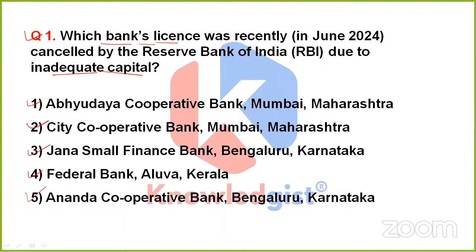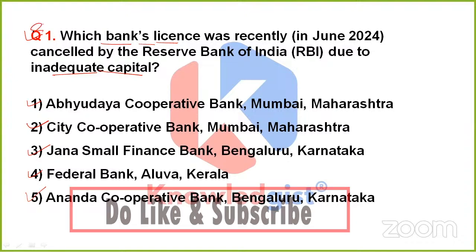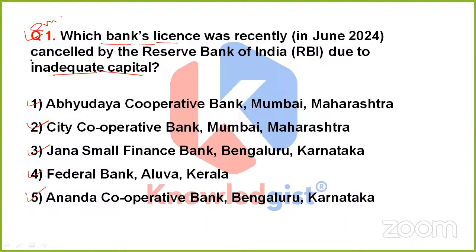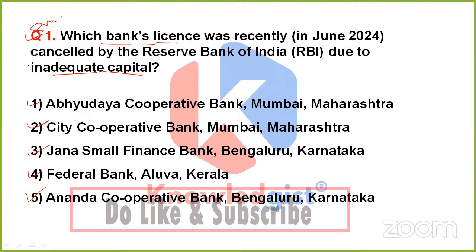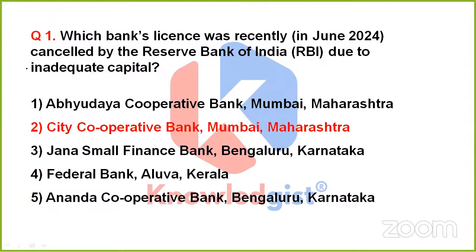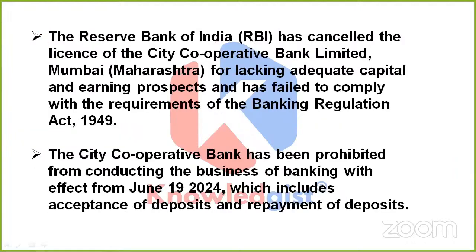The question is simple, straight, yet an important one. The reason is that it is asking about an important decision, which is the license cancellation of a particular bank. So this time, my friends, the correct answer is option 2, that is City Cooperative Bank, which is Mumbai, Maharashtra based. So what has been done recently is that RBI, Reserve Bank of India, has cancelled the license of City Cooperative Bank Limited, which is in Mumbai, Maharashtra.